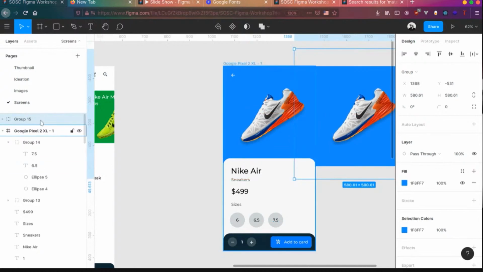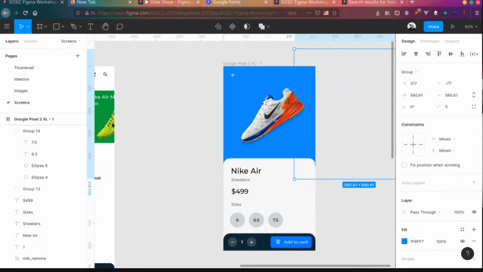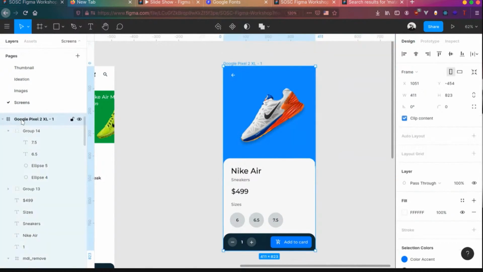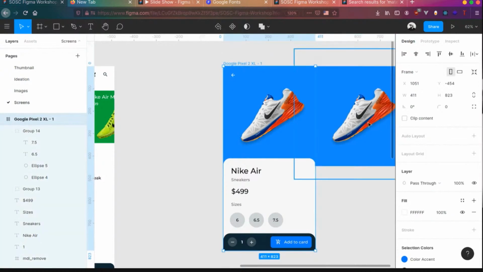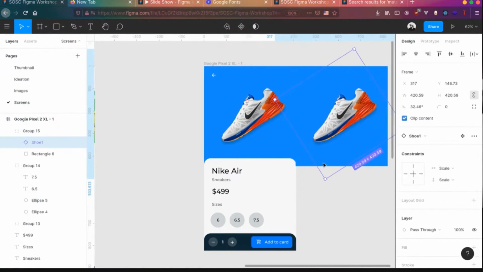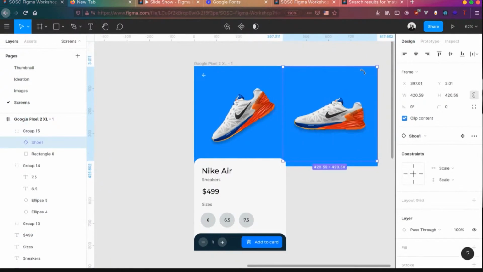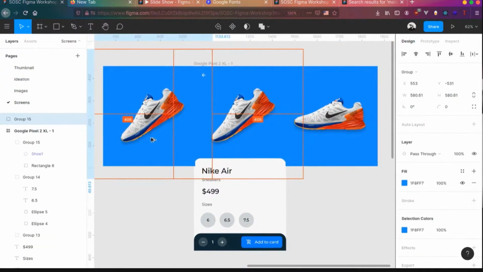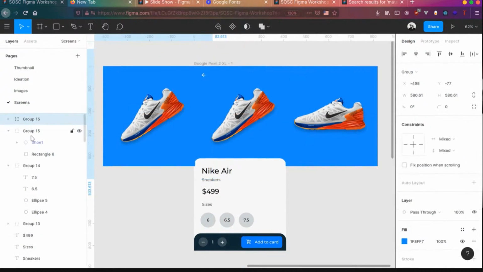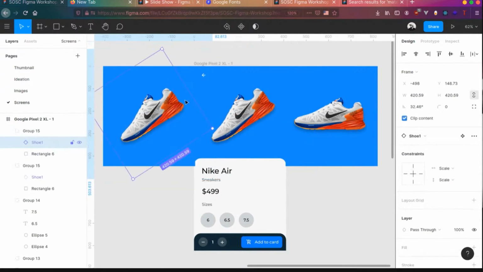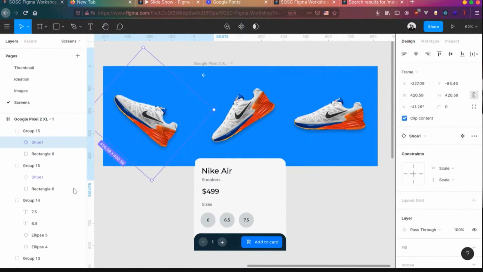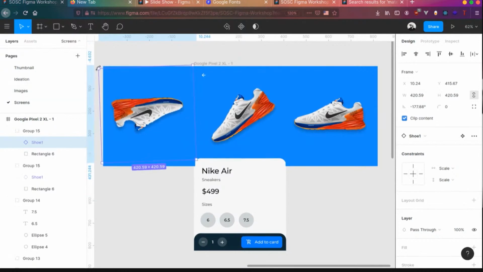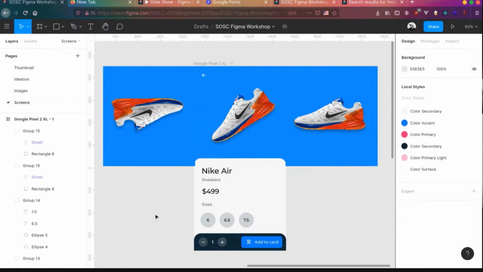Let me bring this back inside. You won't see it because it's outside the frame, so you need to disable the clip content. Let me change the shoe positions a bit so that we can see. Basically, there are multiple images of a shoe. I'll add one more thing over here and move it down a bit. This is a different photo of the shoe. I don't have another photo, so let's just put it upside down and see how it goes.